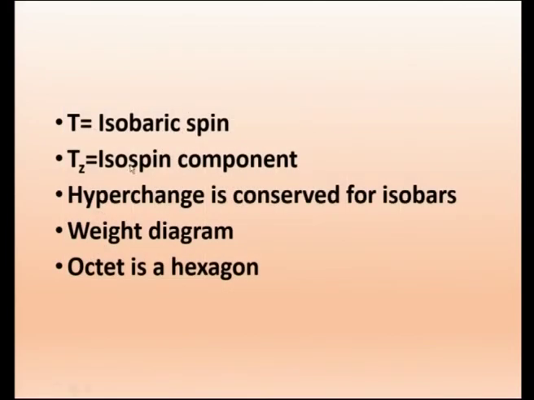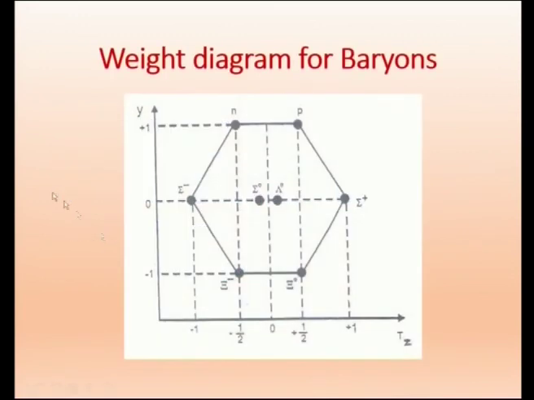So here, whatever we discussed, that T is isobaric spin for the tabular column. Tz is isospin component. We found that hypercharge is conserved for isobars. We have been explaining that. Now we will just go to what is called weight diagram. In the weight diagram, what we will find is that it will be falling in a hexagon. We will just go into that. So yeah, this is the weight diagram for baryons.